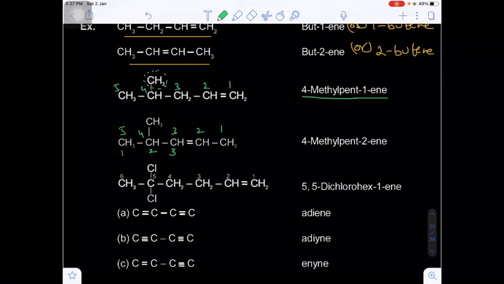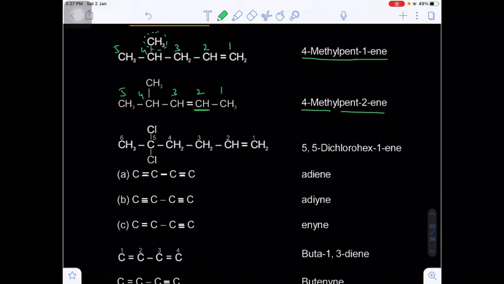Double bond carbon should get the lowest number. Here the double bond gets the third number, but here the double bond will get the fourth number. So that's why I am not giving the numbering from left to right. I am giving the numbering from right to left. So the IUPAC name will be 4-methylpent-2-ene.